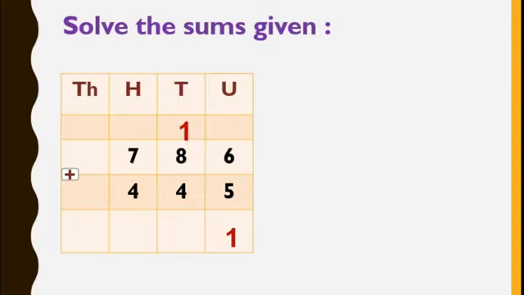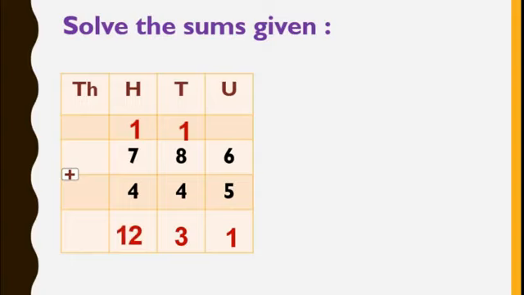that is carried over. Now in the tens place, we have to add 1 plus 8 plus 4, that is 13, isn't it? Now 3 we will keep in the tens column and 1 is carried over to the hundreds place. This you know, correct? Now 1 plus 7 plus 4 is nothing but 12.